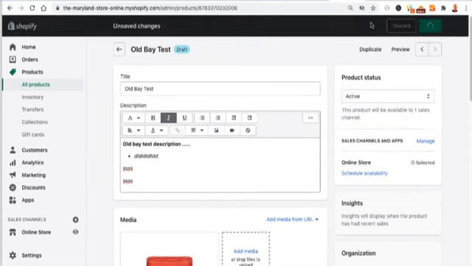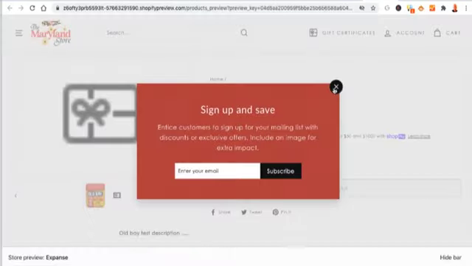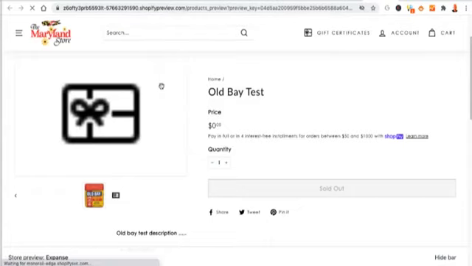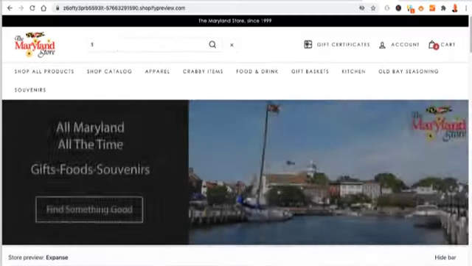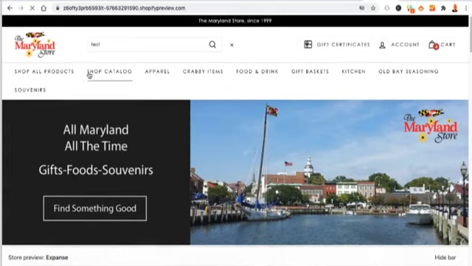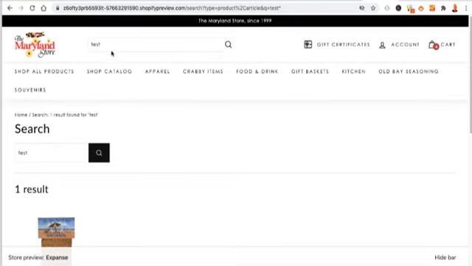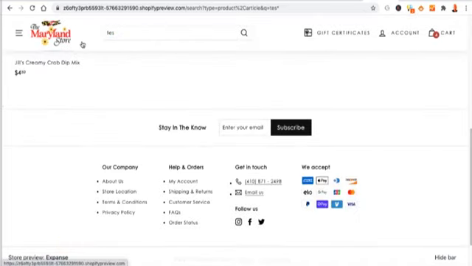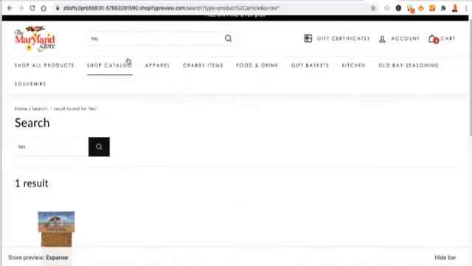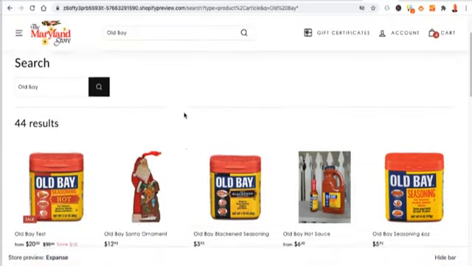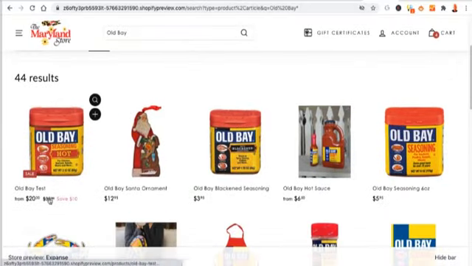I select save. Now if I go to the front end here, and I'll just go to Maryland store, I should be able to type in test, and then let's see if it grabs my result. Not yet. Not yet. Whole day. And there we go. I got 44 results. But there's my test. And notice how it shows you the discount as well.